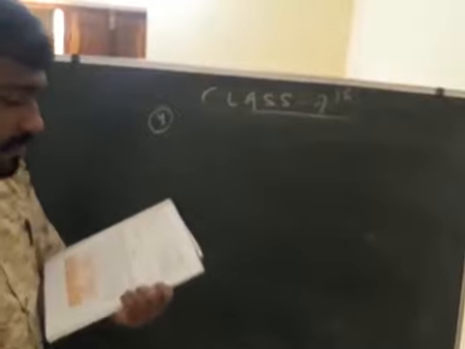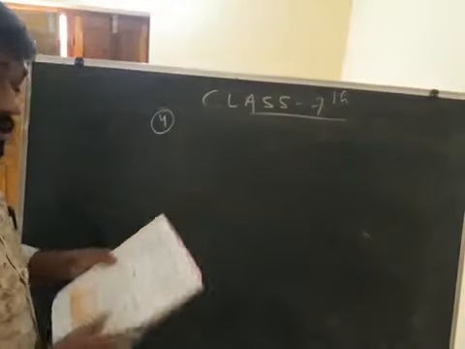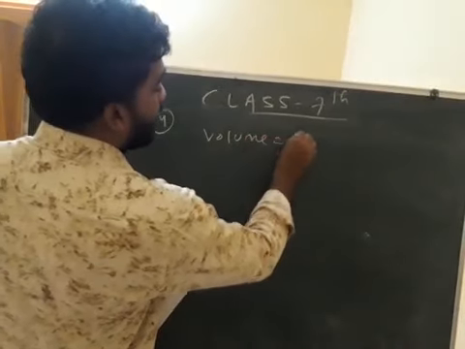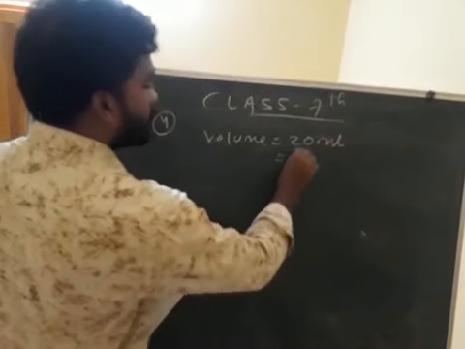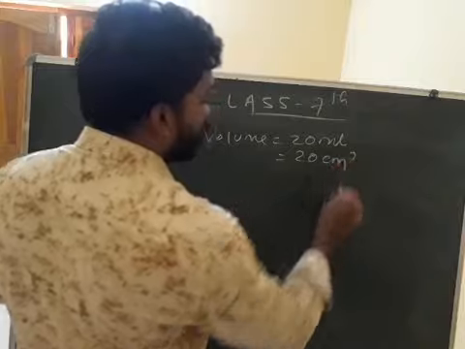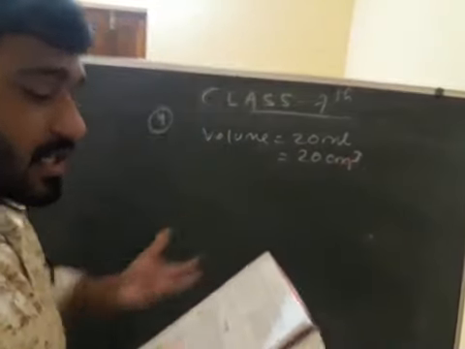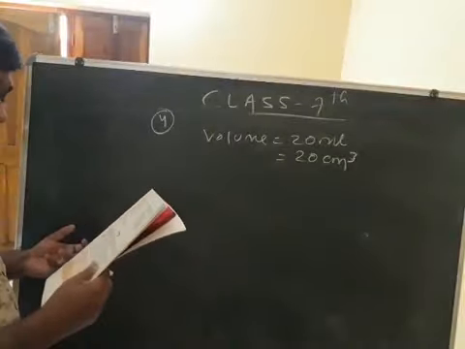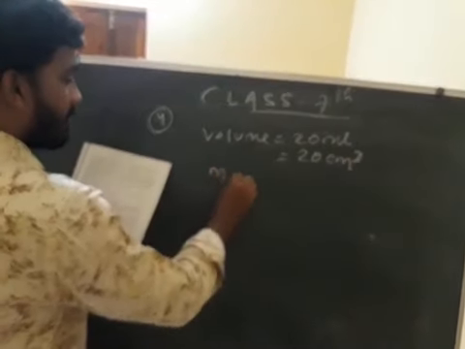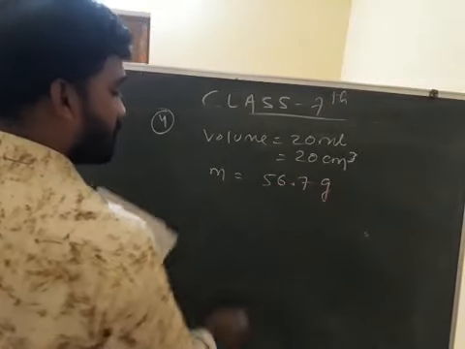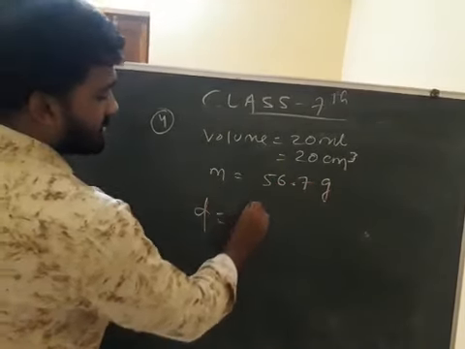A metallic object of irregular shape displaces 20 ml of water. Displace means 20 ml of water, so volume is equal to 20 ml. 20 ml means 20 centimeter cube because 1 ml is equal to 1 centimeter cube. So 20 ml is equal to 20 centimeter cube. Now mass given is 56.7 gram. Density is equal to mass by volume.